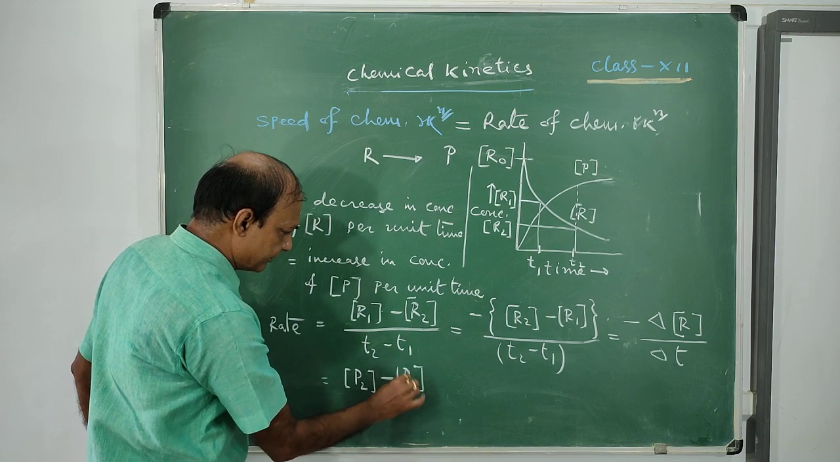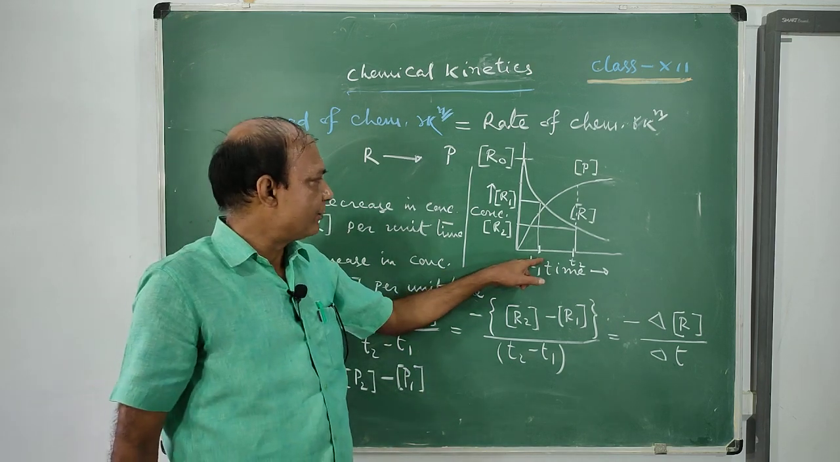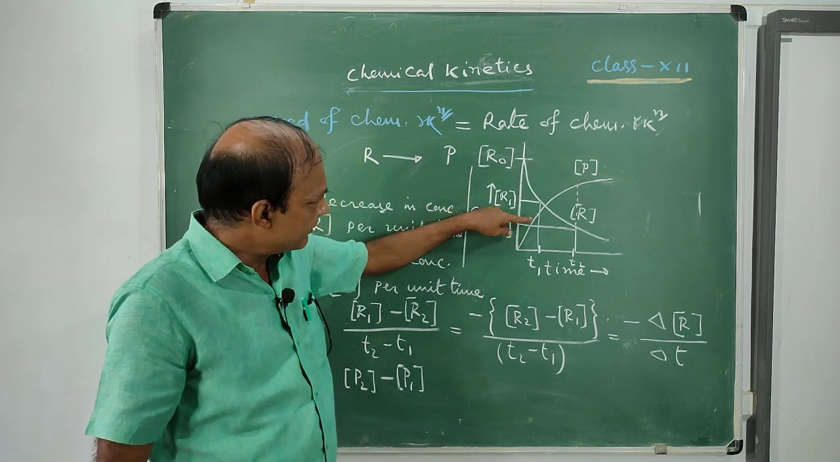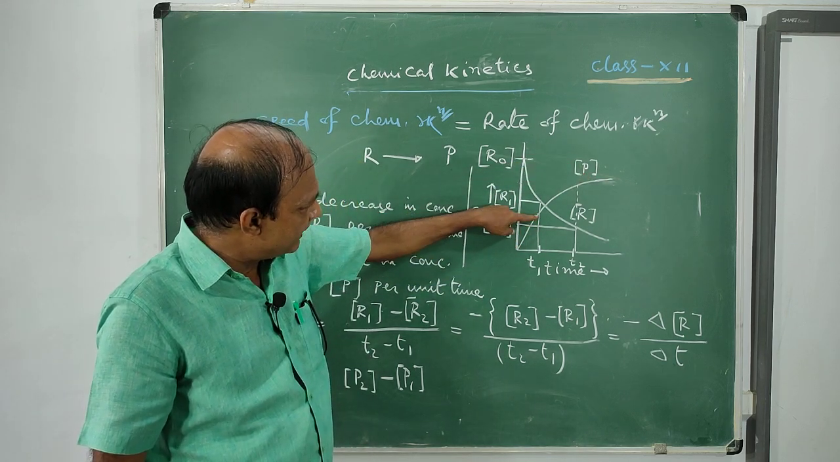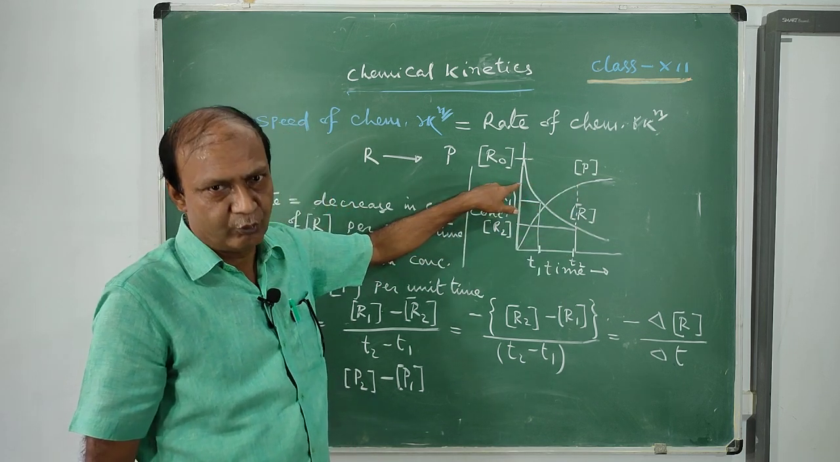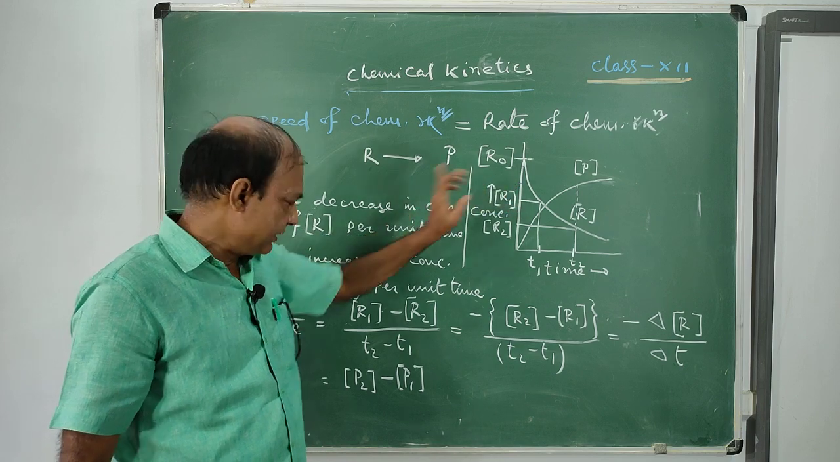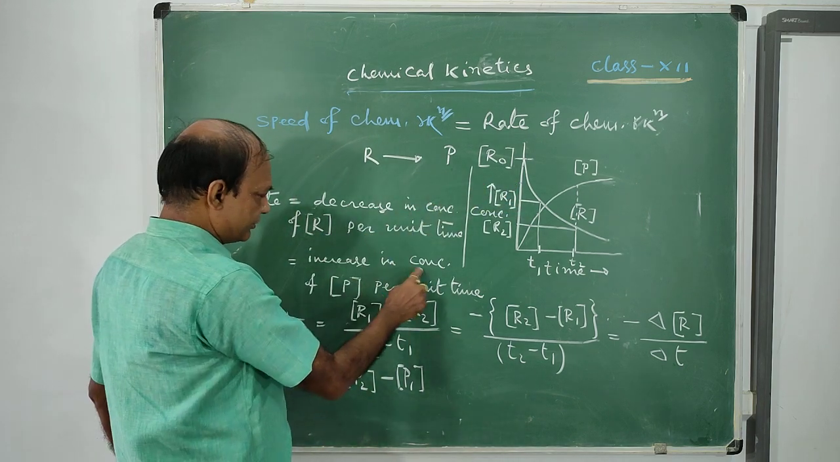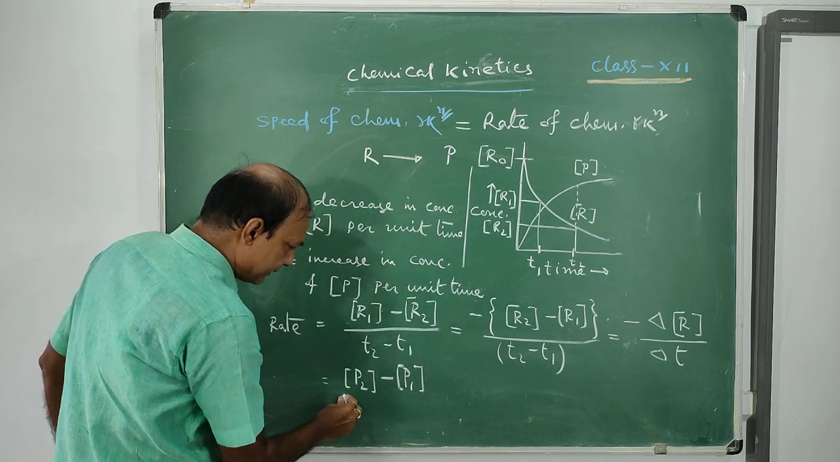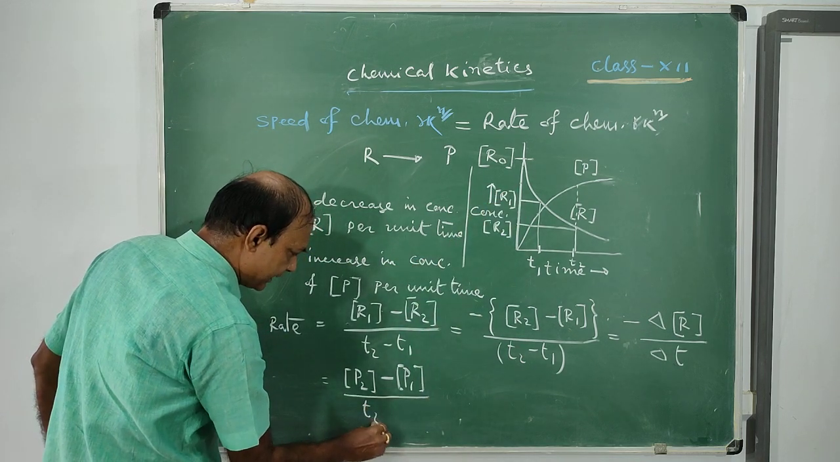Increase in concentration of the product. At time T1, the concentration of the product, this is the graph of the product, is P1. At time T2, the concentration of product is P2. Okay, you can draw it here. So the increase in concentration of product, that is P2 minus P1, and the time taken is T2 minus T1.